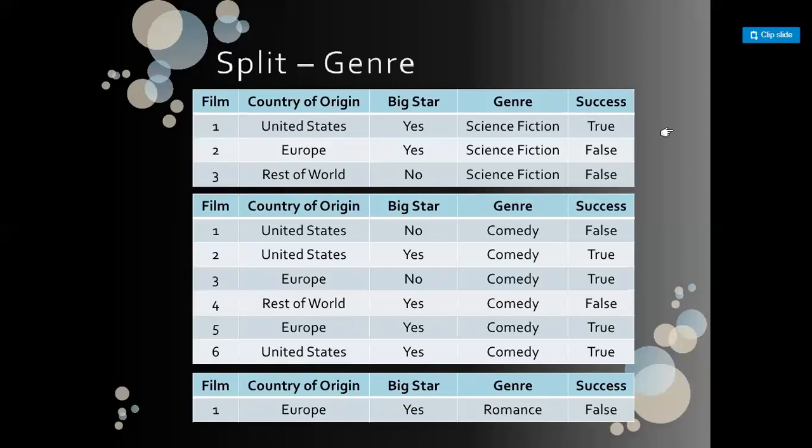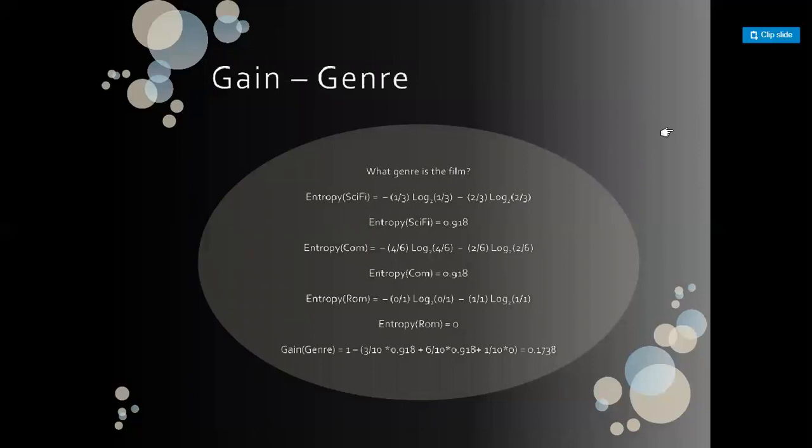In class 1, science fiction, the probability of true is 1 by 3 and the probability of false is 2 by 3. In the comedy genre, the probability of true is 4 by 6 and false is 2 by 6. In the romance category, the probability of true is 0 by 1 and the probability of false is 1 by 1. So the corresponding entropy would be like this. Entropy of sci-fi equals 0.918, entropy of comedy equals 0.918, and entropy of romance equals 0.